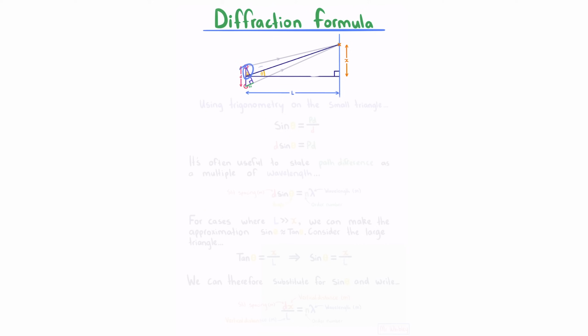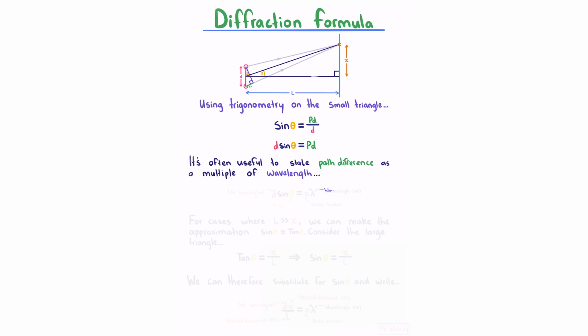Where these 2 angles are the same, and our opposite side on our small triangle is very usefully our path difference. Using trigonometry on the small triangle, specifically the SOH relationship, the sine of the angle is equal to the opposite, which is our path difference, divided by our hypotenuse, which is our source separation d. Rearranging this by multiplying both sides by d, we get d sine theta equals our path difference, and then noting that it's often useful to state path difference as a multiple of wavelengths, we arrive at this equation here.